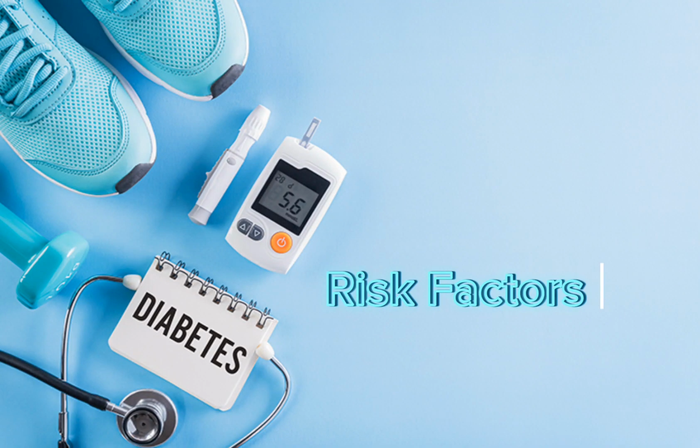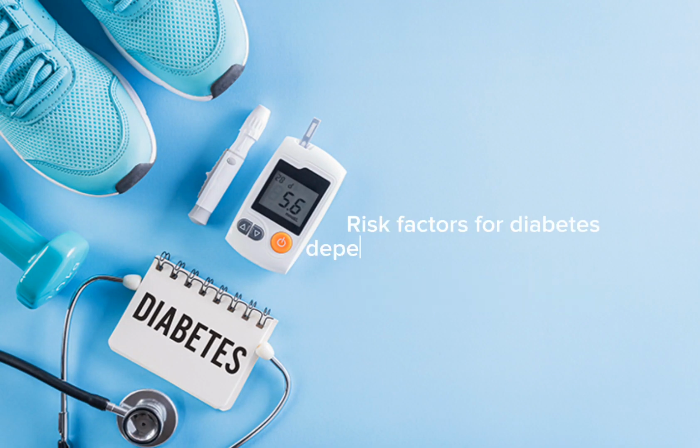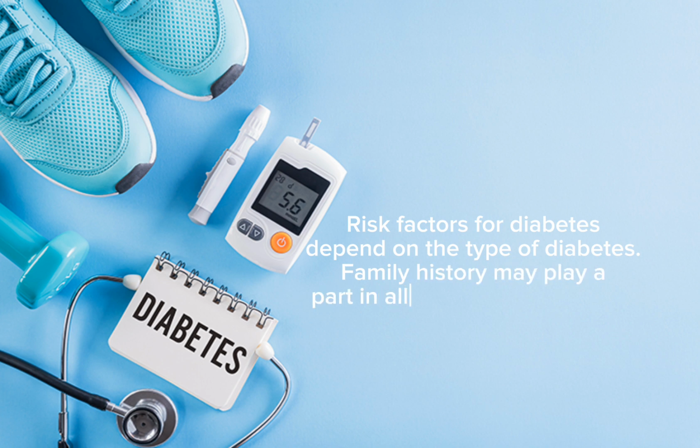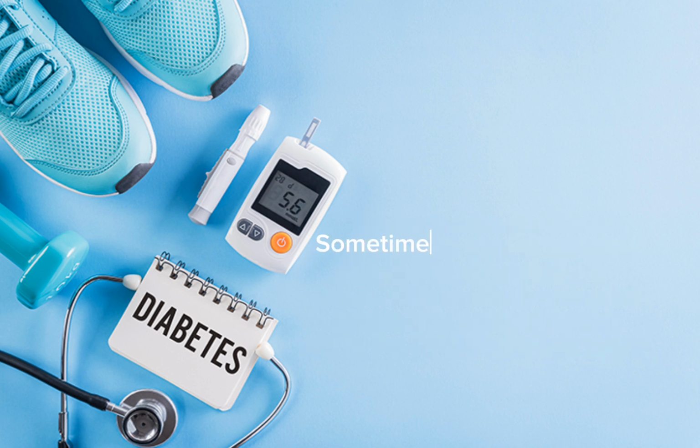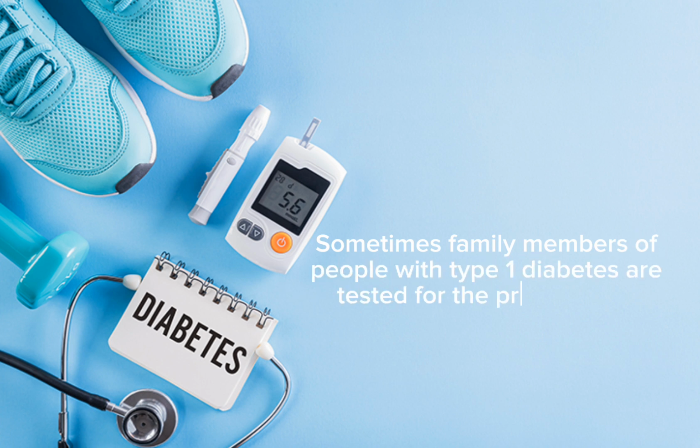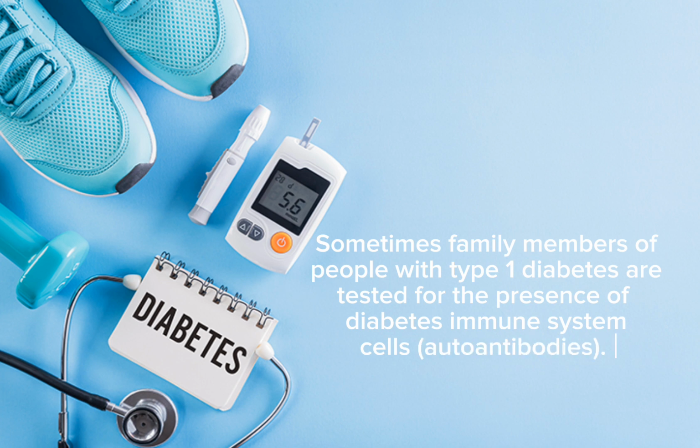Risk factors. Risk factors for diabetes depend on the type of diabetes. Family history may play a part in all types. Environmental factors and geography can add to the risk of type 1 diabetes. Sometimes family members of people with type 1 diabetes are tested for the presence of diabetes immune system cells, autoantibodies.